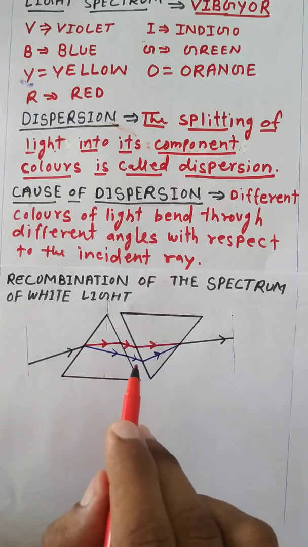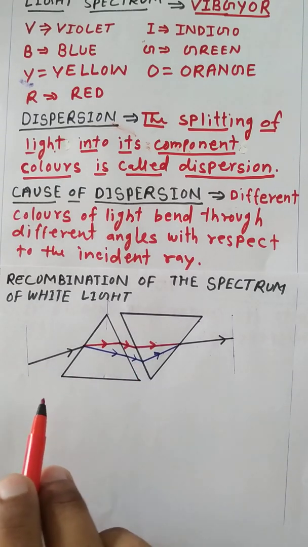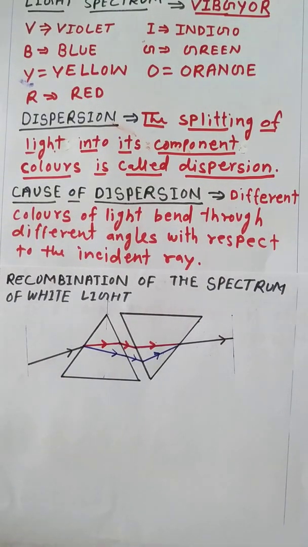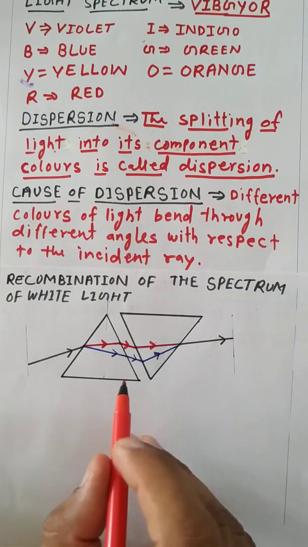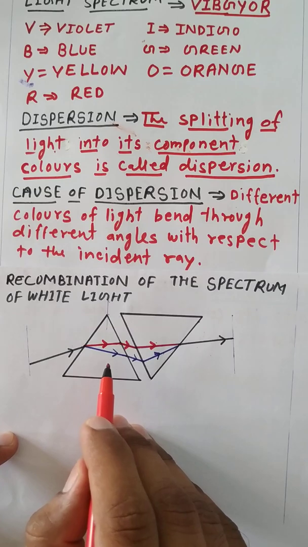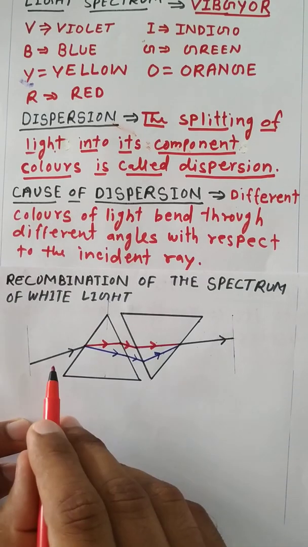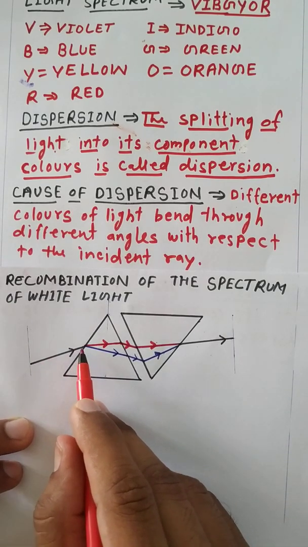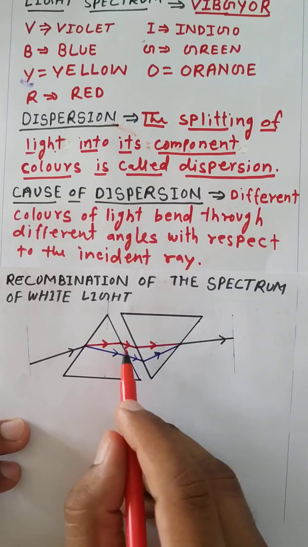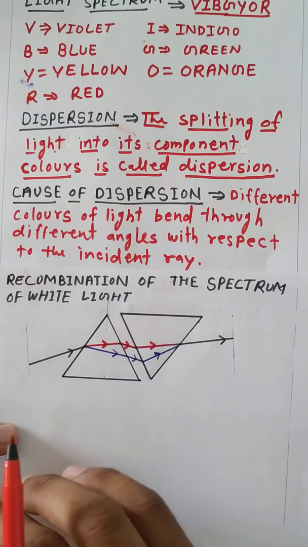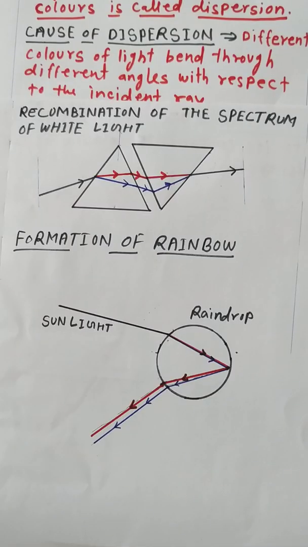So from this phenomenon we can observe that sunlight or white light is made up of 7 colors, and any light that gives a spectrum similar to sunlight is called white light. Whenever any light passes through a prism and gives a spectrum of colors, we can say that it is white light, like sunlight.